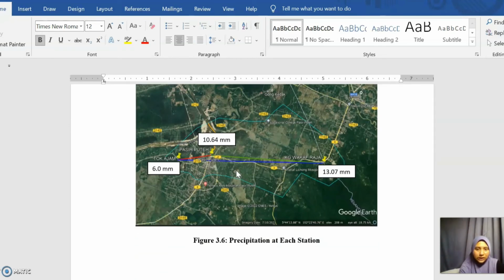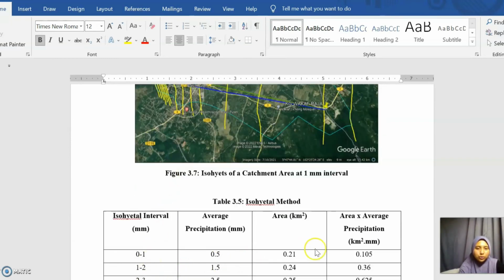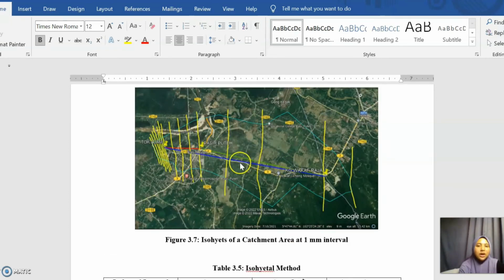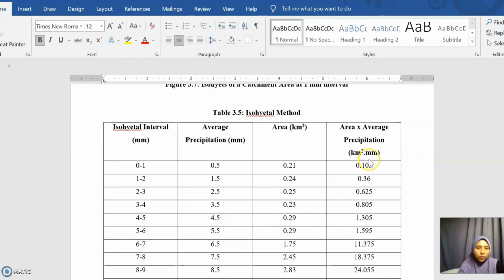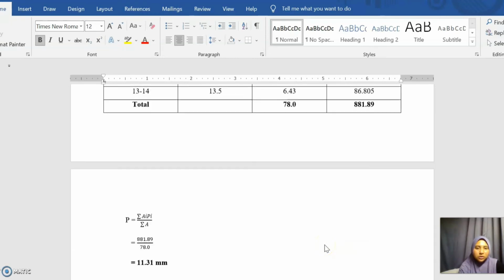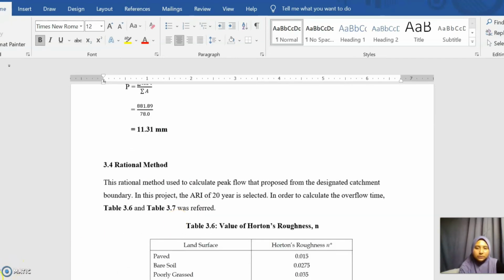So for the isohyetal method, we use an interval of 1, 0, 1, 1, 2, 2, 3. We still use the same approach, so we're going to use Google Earth Pro to find its area, and the average precipitation is the midpoint for each isohyetal interval, and we're going to multiply the area and average precipitation. So the total we're going to divide by the area. So the precipitation is 11.31 millimeter.